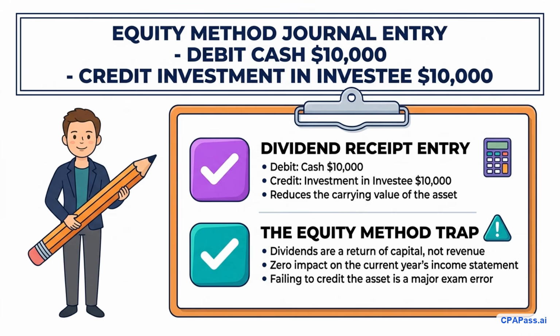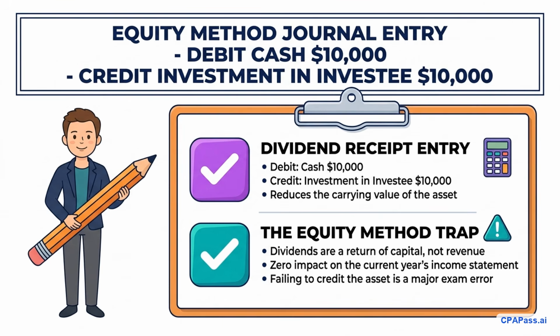Now let's examine the exact same $10,000 dividend under the equity method, assuming 30% ownership. When the investee pays us this dividend, it is a return of capital, not revenue. Our journal entry is a debit to cash for $10,000 and a credit to the investment asset account for $10,000. Notice that no revenue is recorded. This directly reduces our investment carrying value on the balance sheet.